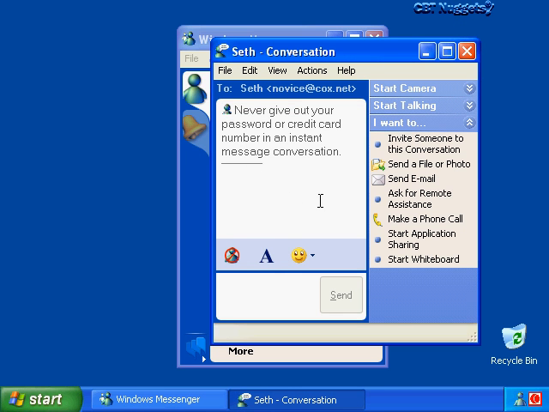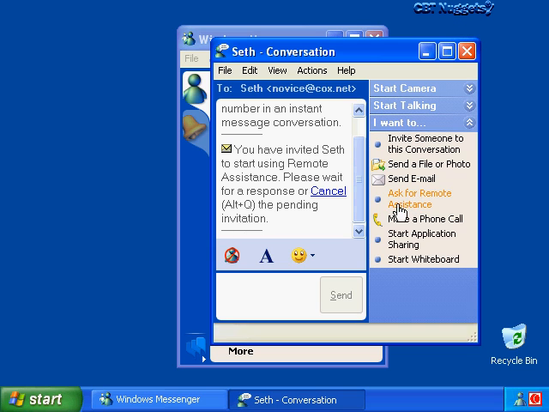Then on the right hand side we have an option here that says ask for remote assistance. So we would click on that link, and that's going to send an invitation to Seth, and Seth would have to respond to that invitation. And once Seth has said yes, I would like to establish a session, then a remote assistance session will be established in a read-only mode.